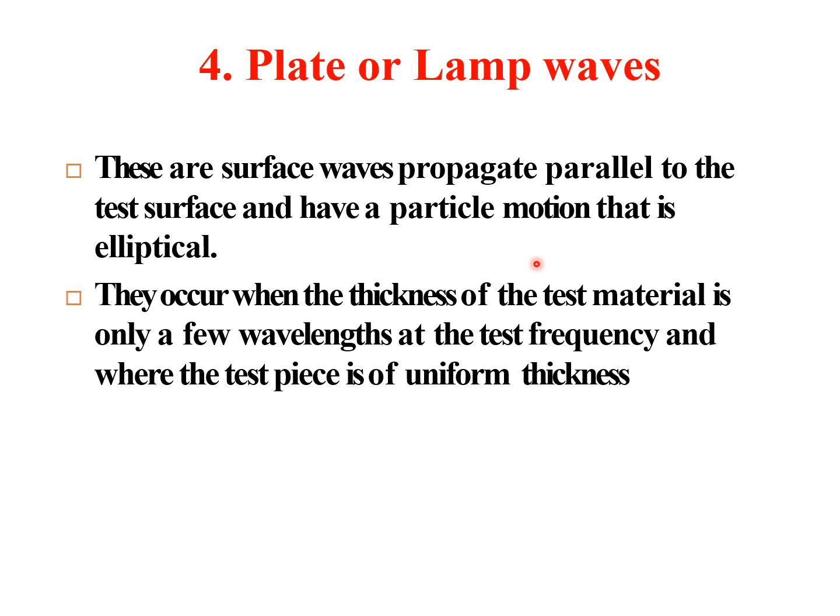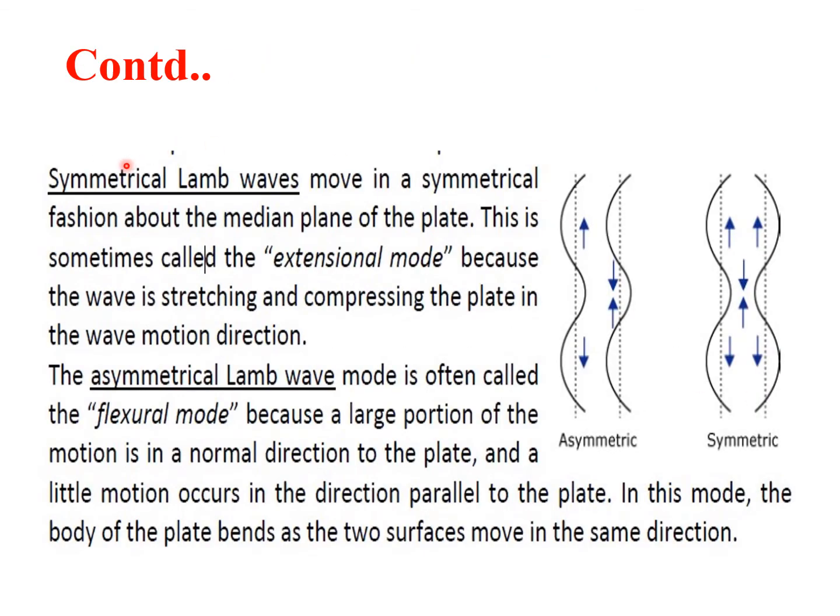Now, we come to plate or Lamb waves. These are surface waves that propagate parallel to the test surface and have an elliptical particle motion. These occur when the thickness of the test specimen is only a few wavelengths at the test frequency, and the specimen should have uniform thickness. There are two types of Lamb waves: symmetric Lamb waves and asymmetric Lamb waves.